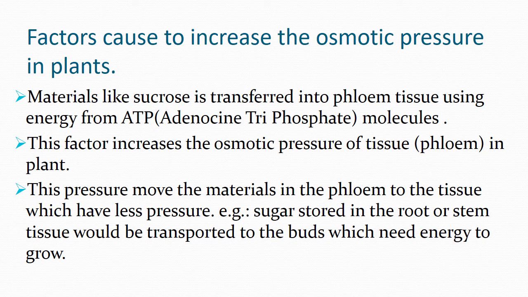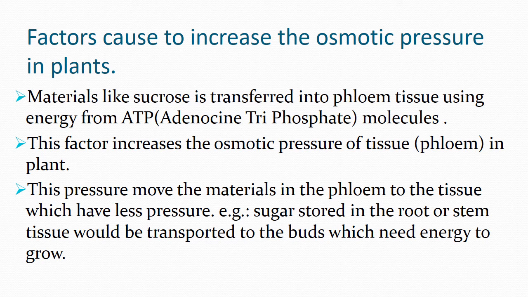This pressure moves the materials in the phloem tissue to the other tissues which have less pressure.